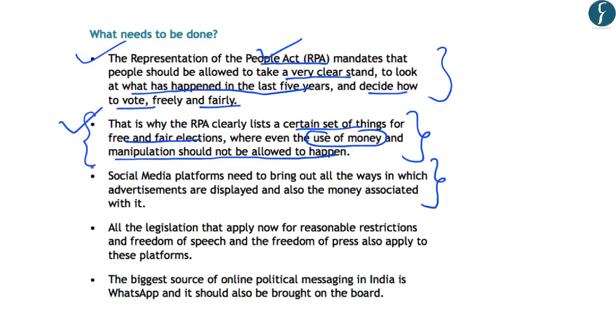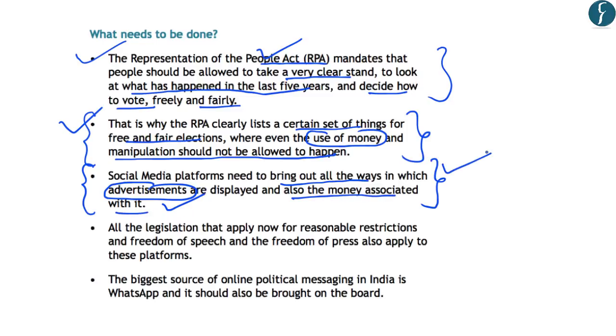Now, besides the role of the Election Commission, the social media platforms need to be made accountable. And they need to bring out all the ways in which these advertisements are displayed, which refers to the algorithms which are used by these social media platforms to target certain people, and also how much money is being used in such political advertisements.